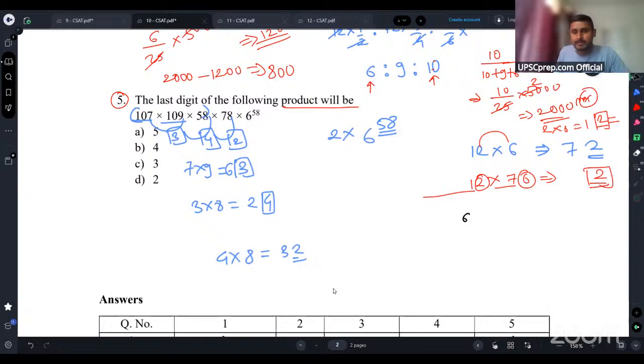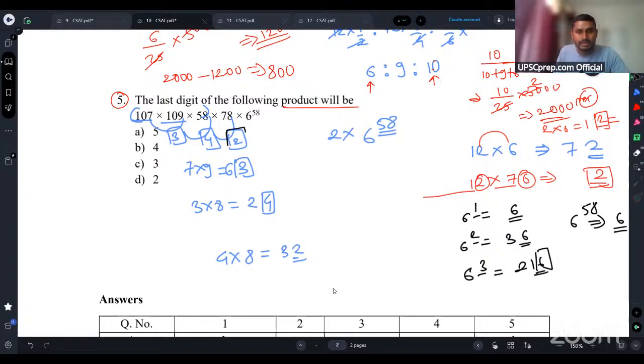Now let's see guys, what will be 6 to the power 1? It will be having last digit as 6. What will be 6 to the power 2? It is 36. What will be 6 to the power 3? It is 216. So if you notice, for all the powers of 6, you have last digit as 6. Okay, it is not changing at all. So 6 raised to 58 will also give you last digit of 6.